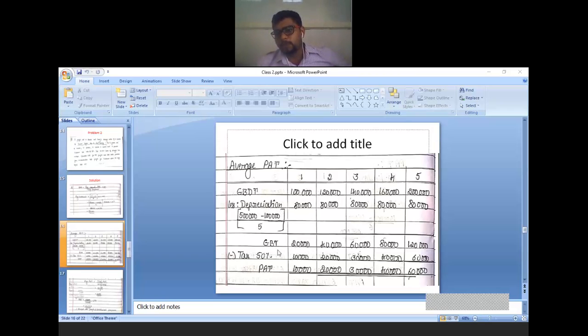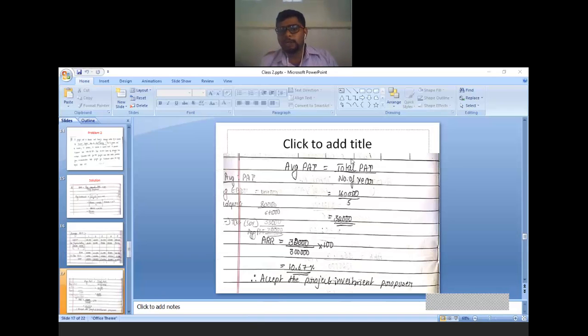From the earning before tax, deduct the tax portion, you will get PAT. But in the formula we are using average PAT. How to calculate average PAT? Total PAT divided by number of years. So add all the PAT, you will get total PAT of 1,60,000 divided by number of years 5. So average PAT is 32,000. This is average profit after tax.